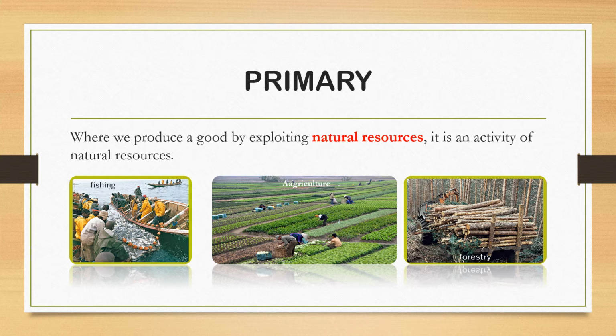Not only these three activities, students, there are lots of activities which relate to primary sector. You should jot down all the activities in your copy which relate to primary sector. I am giving you only 3 examples. You make it 10 examples. Okay.